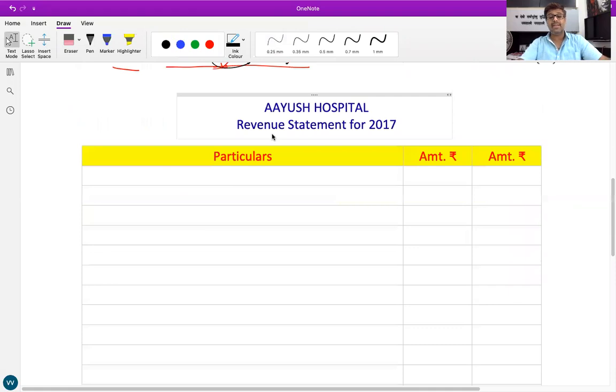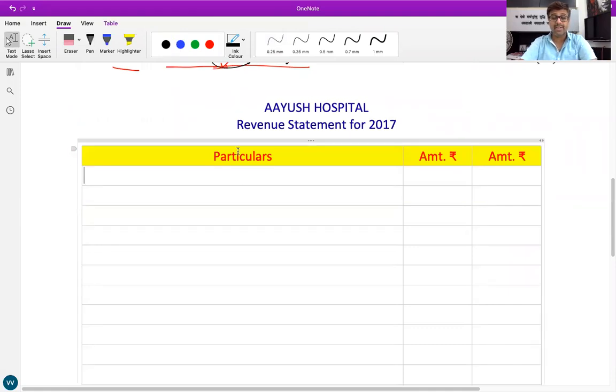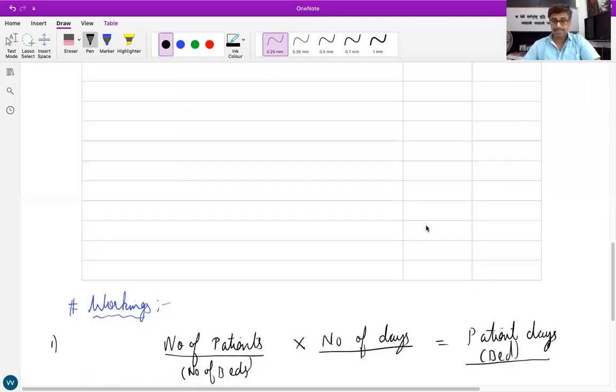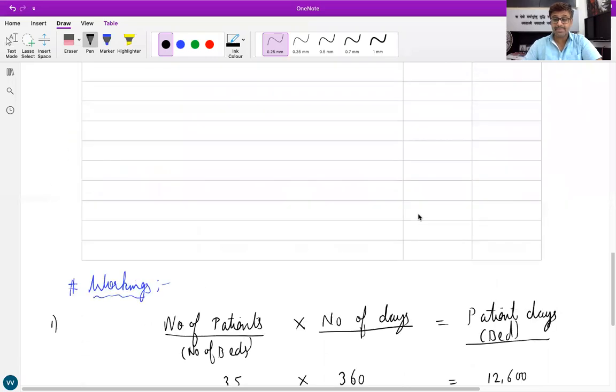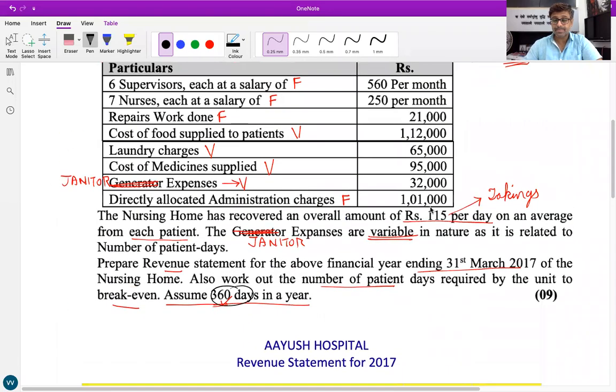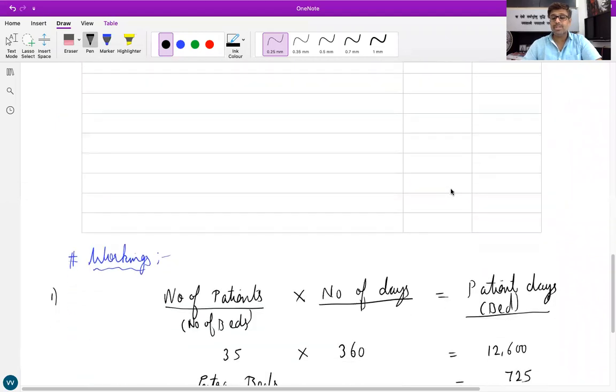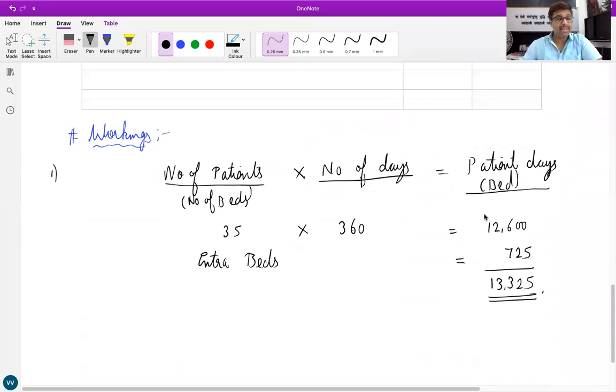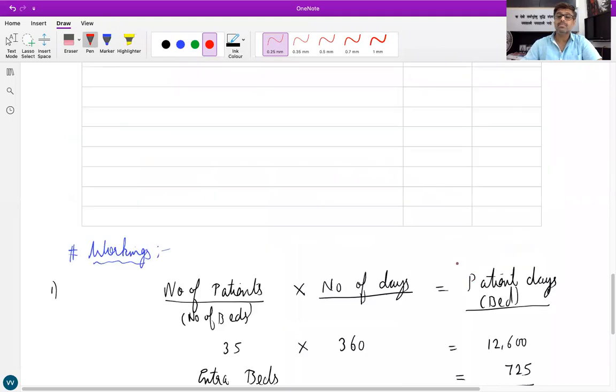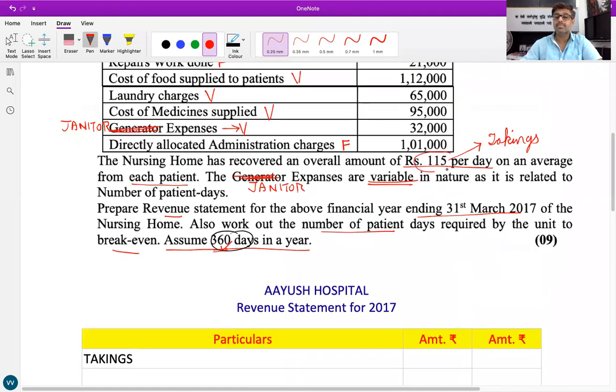Now we start with the revenue statement. So in the revenue statement, very first we'll take up the takings. Now, how will you find the amount of takings? Deep Tilwa, how will you find takings? Number of patients into 115 rupees. What will I multiply with 115? 13,325 patient days into 115.